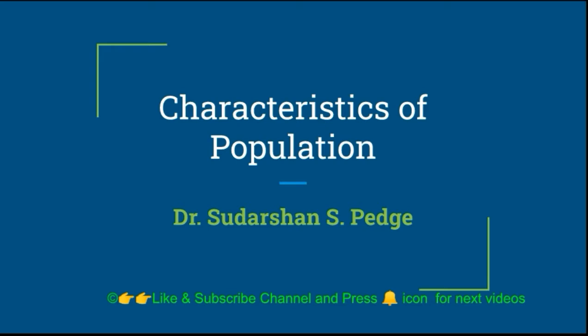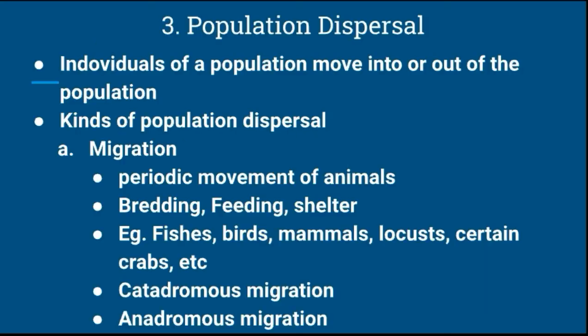Yesterday we completed the introductory part of population, that is natality as well as mortality. Now today we will learn about the next characteristic of population, the population dispersal. A question may arise in your mind: what is meant by population dispersal?